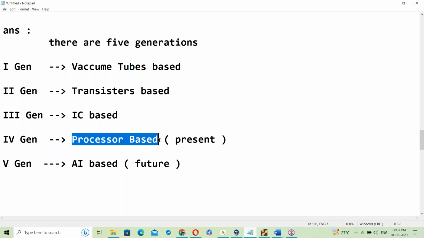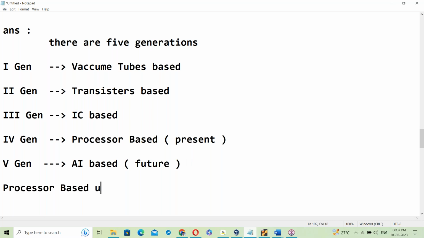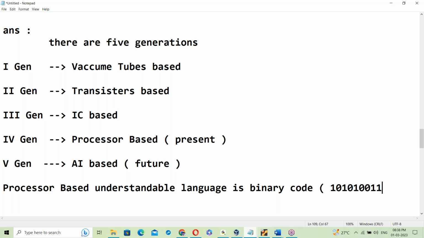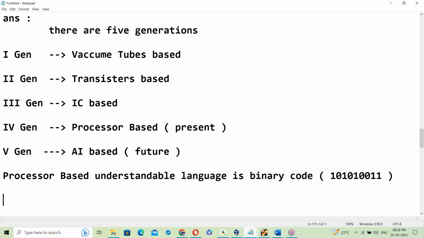What is processor based understandable language? The present computer is processor based. The understandable language is binary code, like a zeros and ones format. We'll discuss binary code later. Once we enter into Java, I'll explain how that binary code is generated. So the processor based understandable language is binary code.